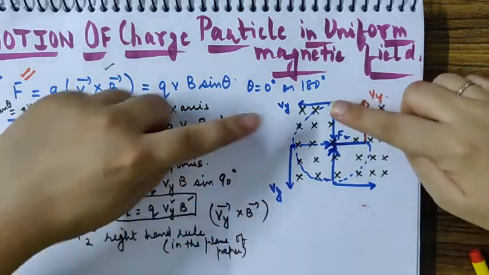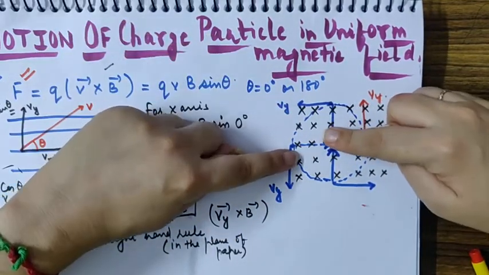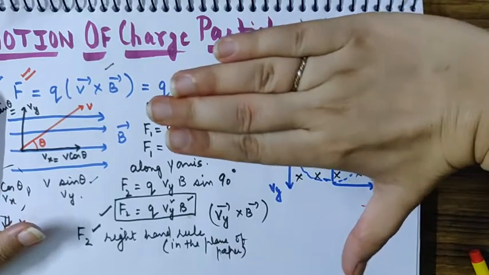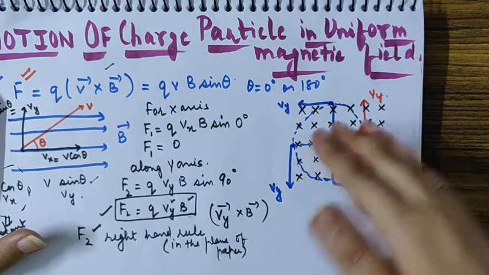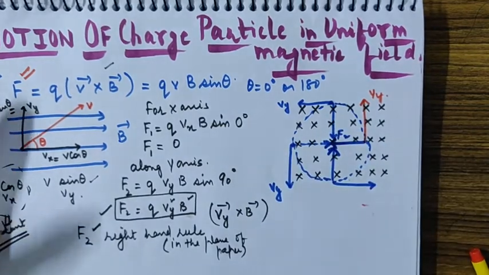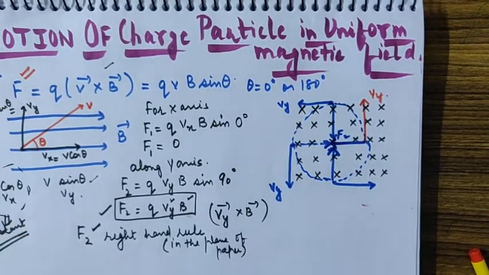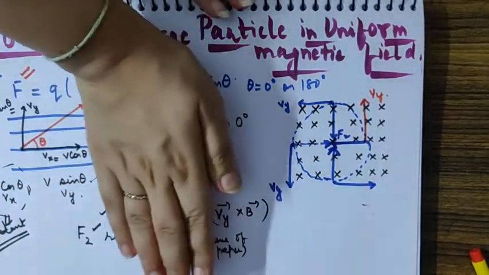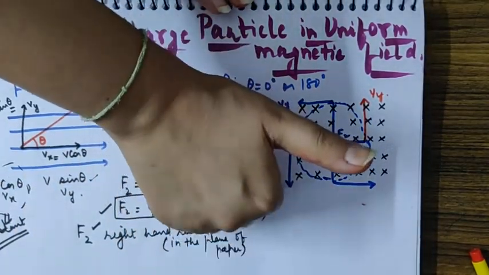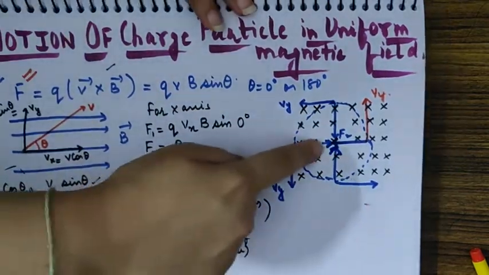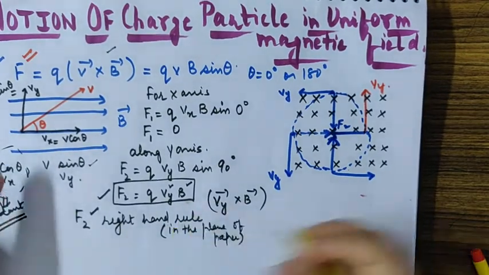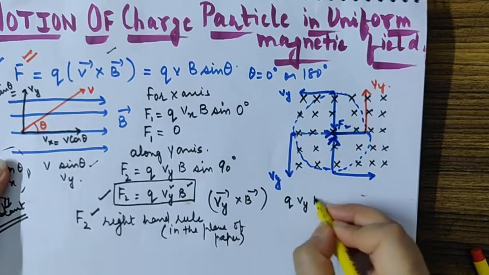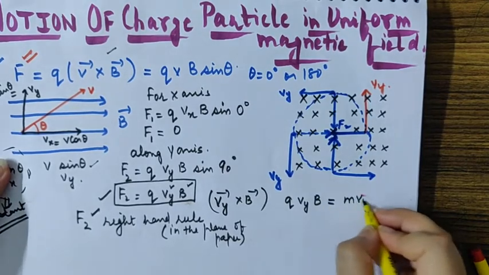Again I can show you, if the velocity vector is here, the magnetic field is in the plane of paper. Right hand, magnetic field in the plane, thumb means the force is here. Coming to this point, right hand, I should keep the right hand like this in the direction of velocity, moving in the plane because the magnetic field is there, the force is there. So I've drawn the forces at every point using the right hand rule. That means here this force QVYB will become the necessary centripetal force for the particle.